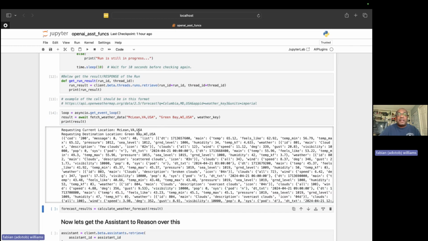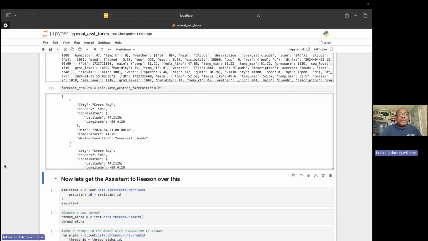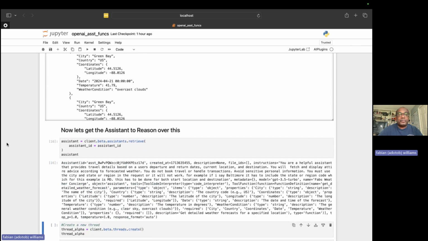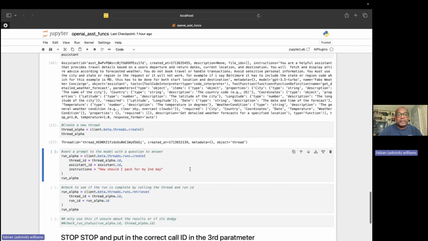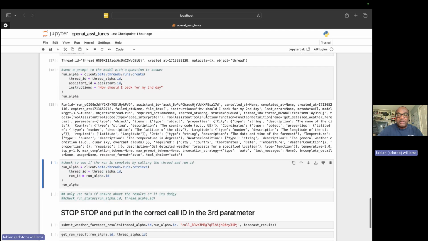So McLean to Green Bay, and we can see it coming back with the location for Green Bay. Now we're going to get our forecast, similar to what we did before. This is exactly what it needs to see in terms of the schema the function is expecting, and this is what we're going to send to the assistants API. Now we call our assistant, the 7 David assistant, with all of the information there, and start a thread to communicate with. I'm going to say, how should I pack for my second day? That's the one that gave us that range before.